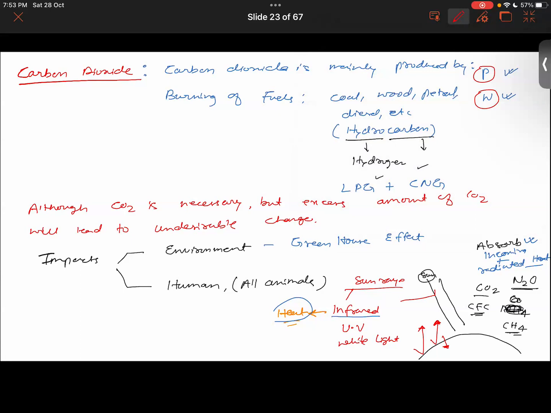So do remember the names of the gases: carbon dioxide, nitrogen oxide, chlorofluorocarbon, and methane. You guys should remember these, and also remember the definition of the greenhouse effect. You should be able to define it in your own terms.